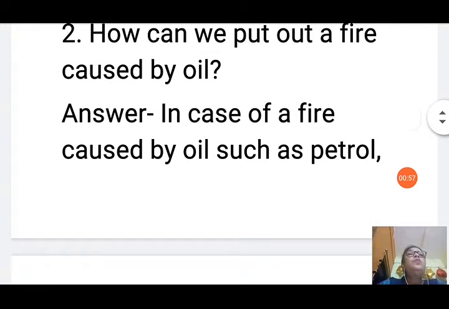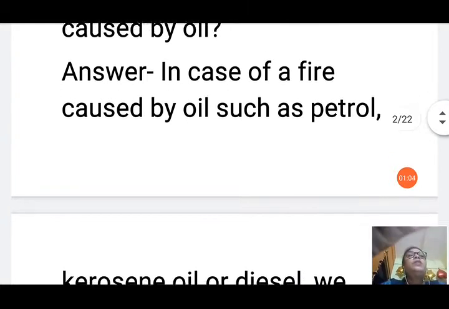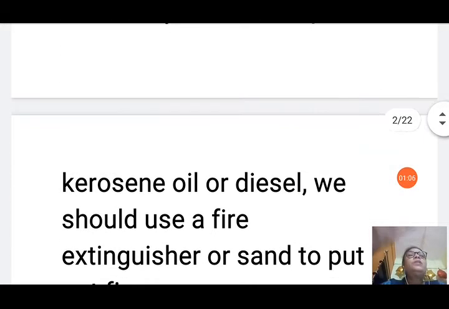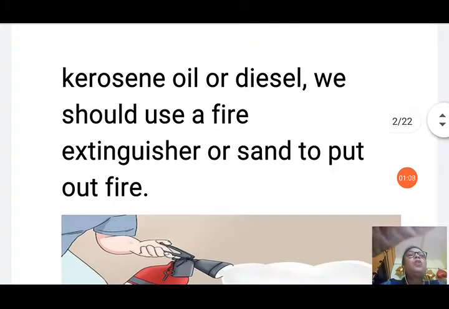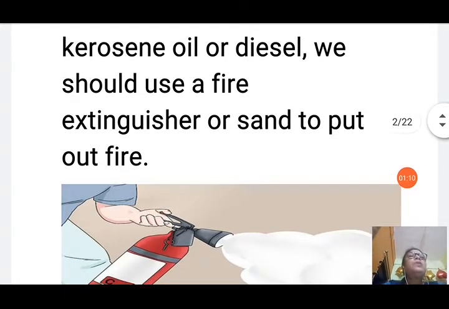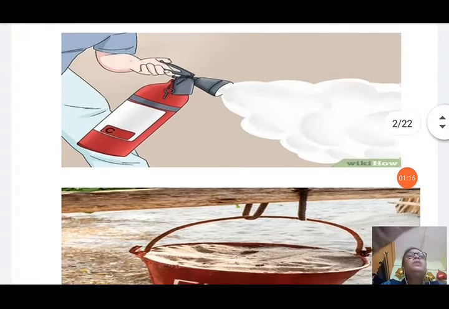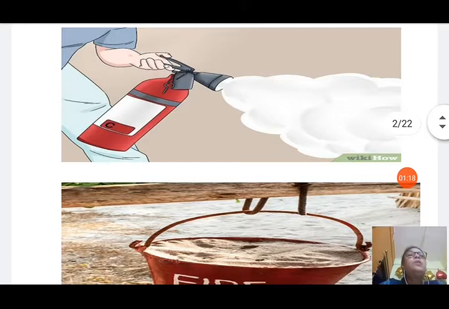How can you put out a fire caused by oil? In case of fire caused by oil such as petrol, kerosene, oil or diesel, these are highly inflammable substances. So we should use a fire extinguisher or sand to put out the fire. In this picture also you can see the person is using a fire extinguisher.